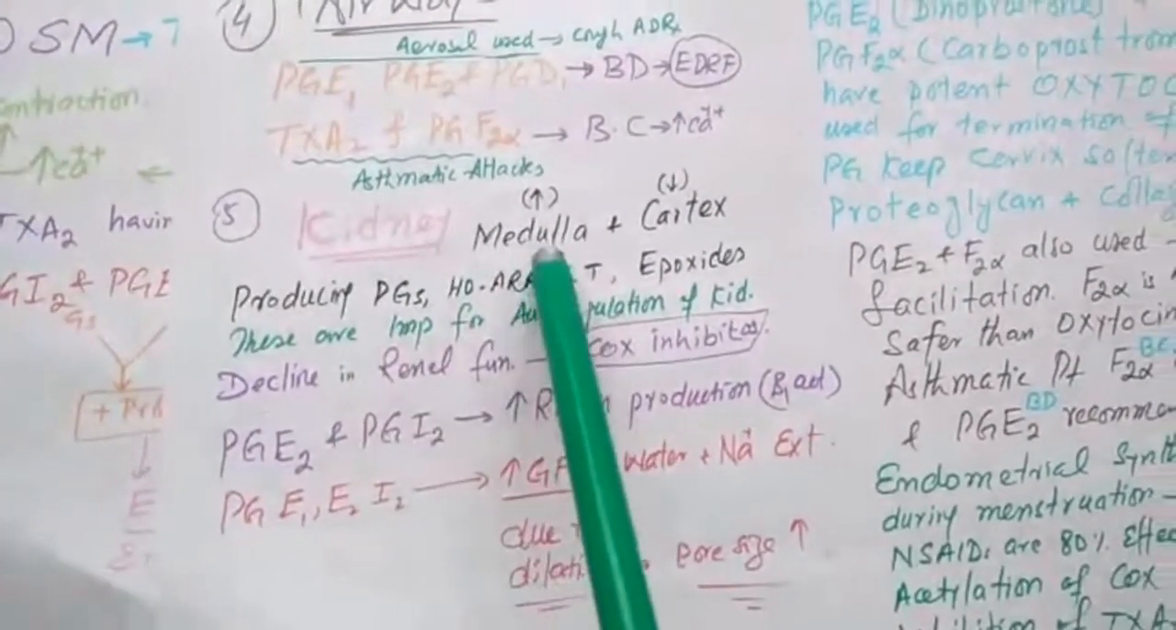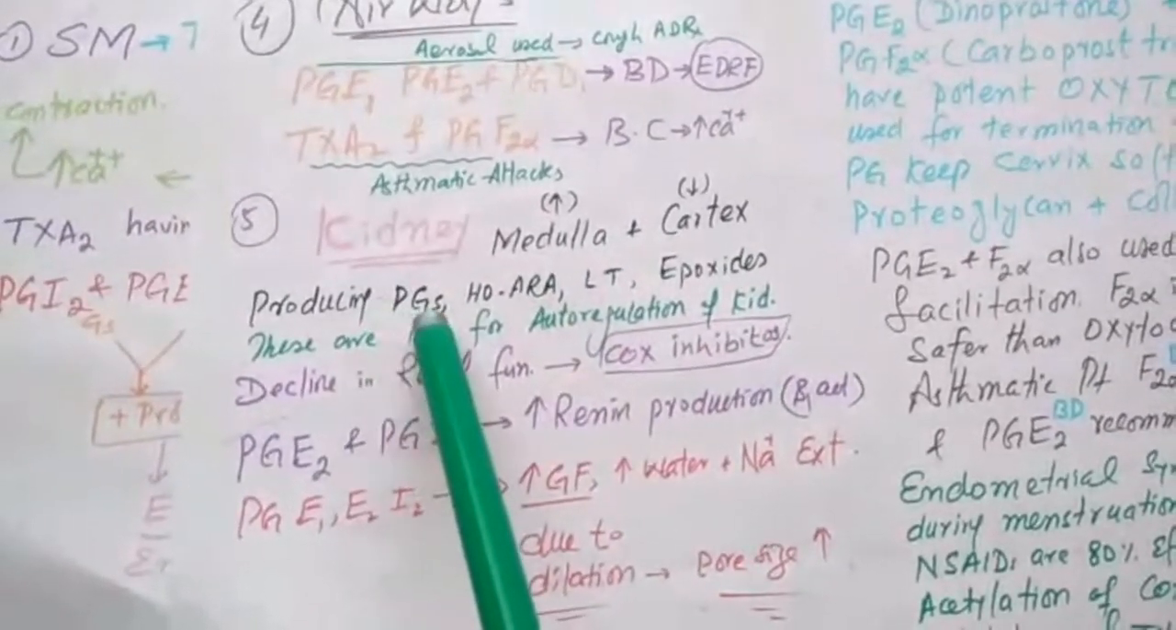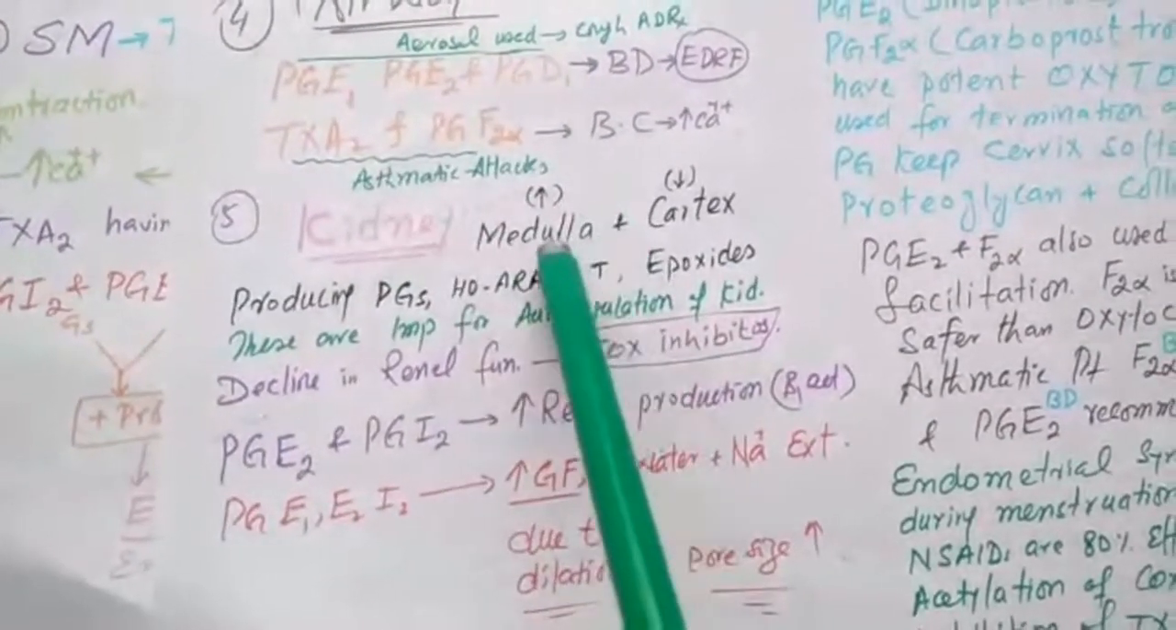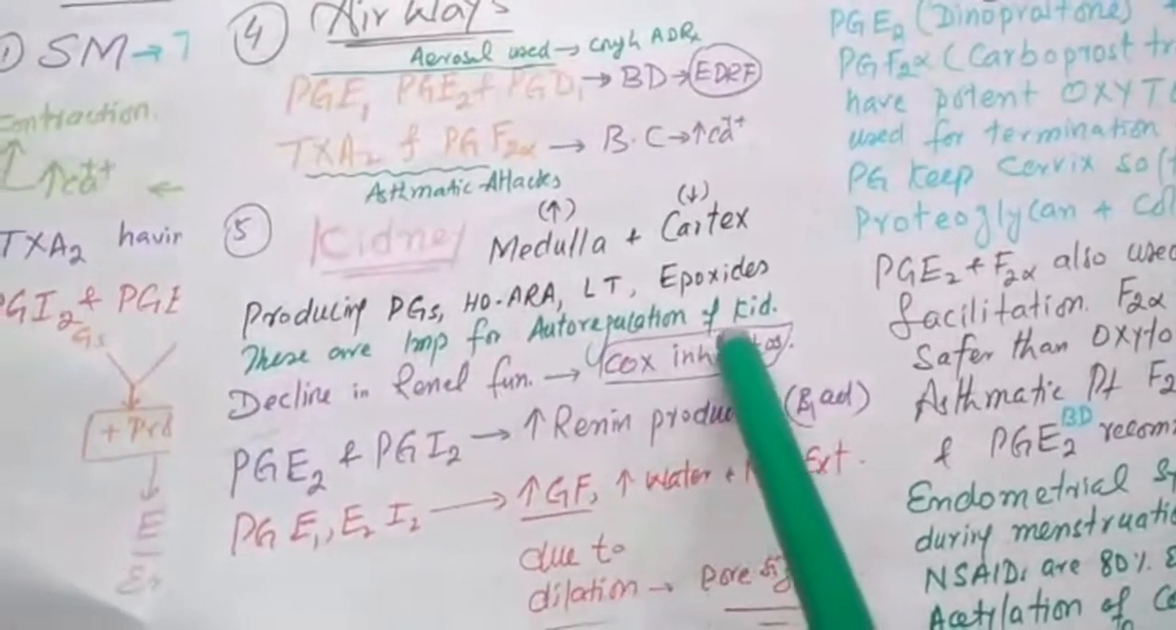Effect on kidney, medulla and cortex. Producing prostaglandin, hydroxyarachidonic acid, leukotriene and epoxides. These are produced more in the medulla and less in the cortex. These are very important for autoregulation of kidney function.